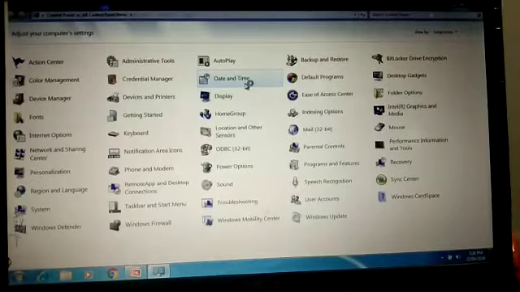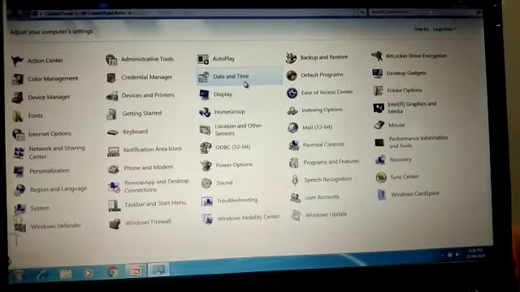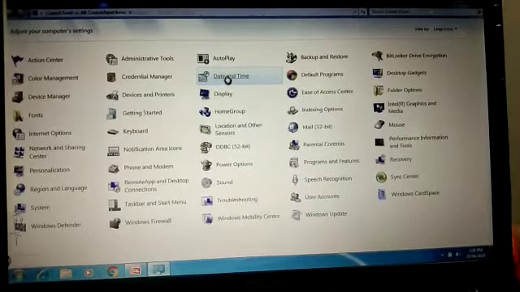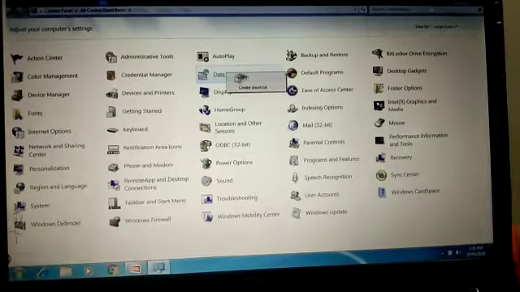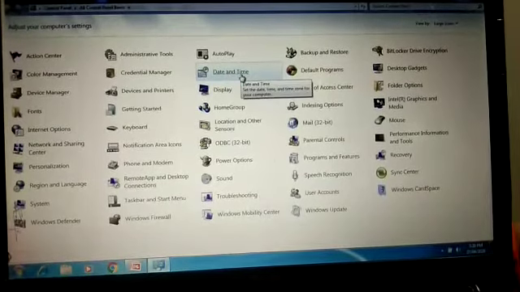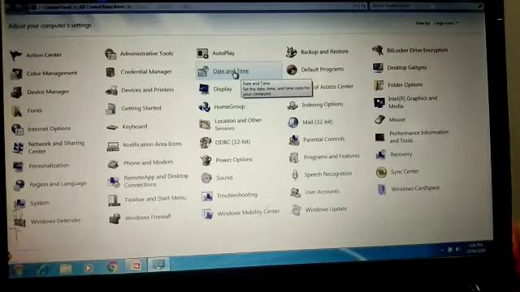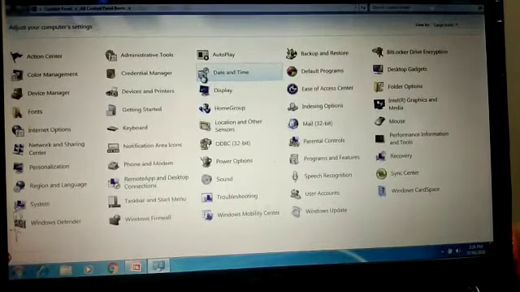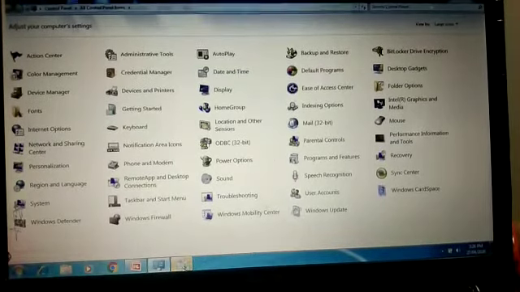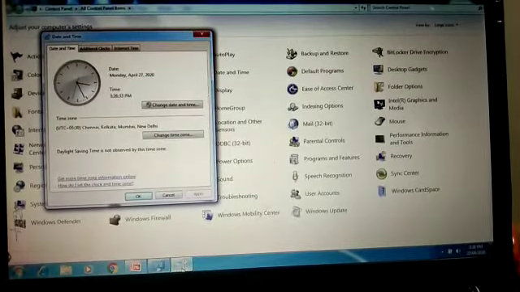It is opening. Just wait for some time. Have patience. Surely you will get the things. See, it has opened here.